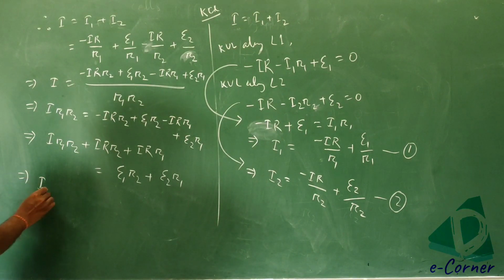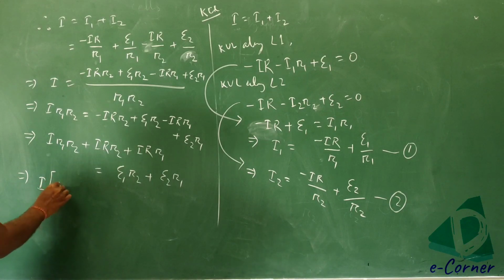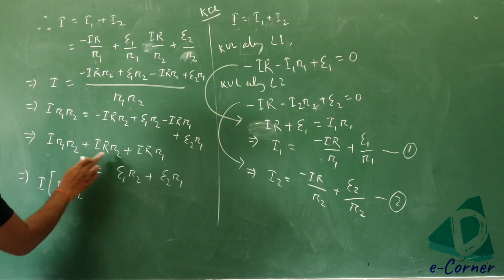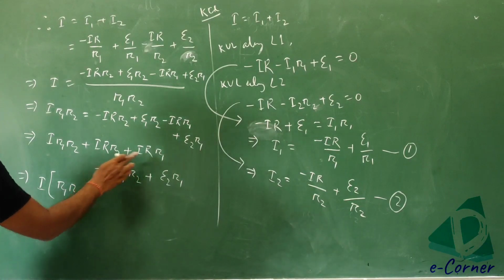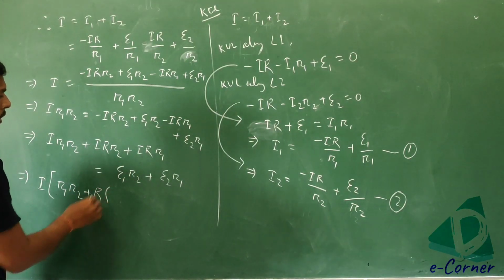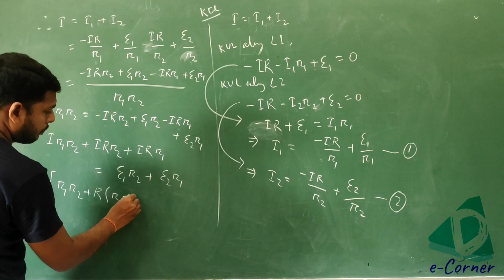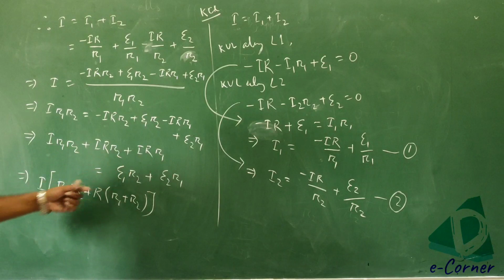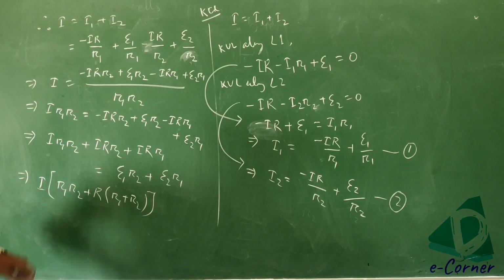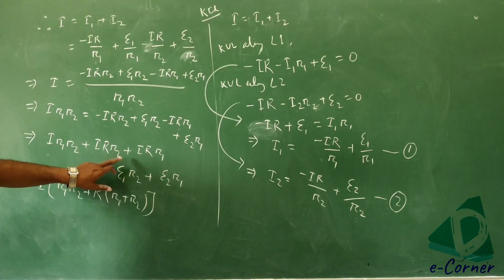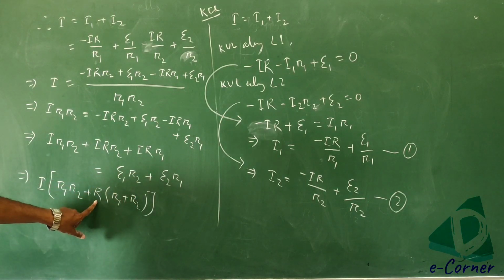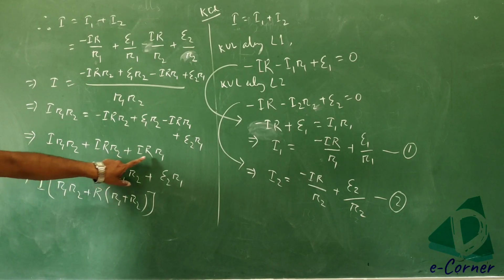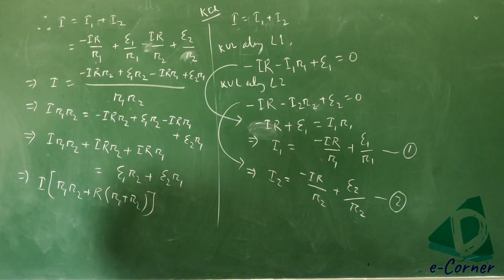That implies, consider I as common. This one is R1 R2 plus, again consider R as common, so this is R1 plus R2. On the left hand side, first I is common, R1 R2 is here, then R R2 and R R1, that's why I have considered capital R as common, and after R is common, R1 plus R2 is here.